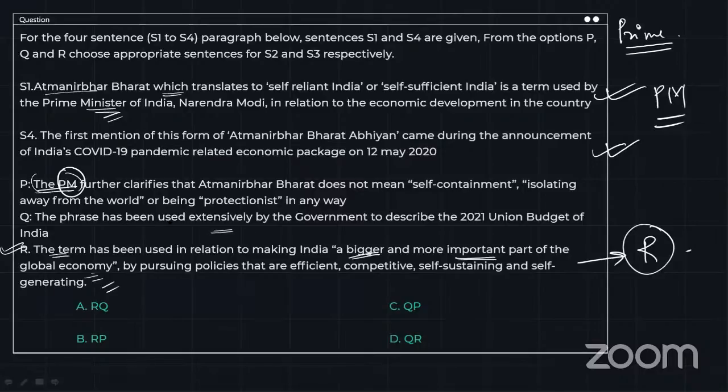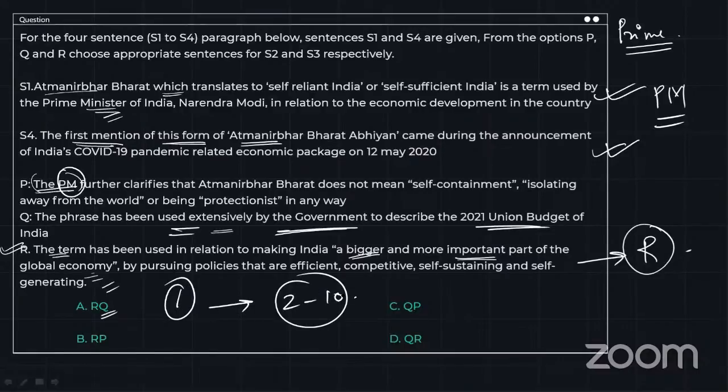Now, the phrase has been used extensively by the government. See, most of you are answering as A. Why Q cannot follow the term is because first we have to talk about the first mention of this Atmanirbhar term, right? Only then can you say that it has been used extensively by the government. If you are not using it for the first time, how can you use it for the second and the 10th time? First, you have to talk about when it was first introduced, and then about the other times that it was used. So first we have to go with the term definition, that is R.